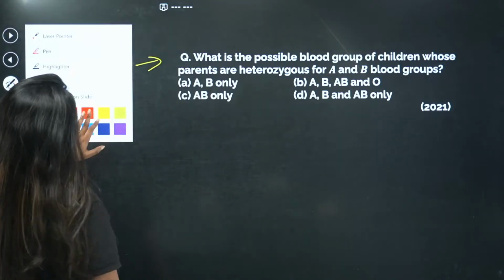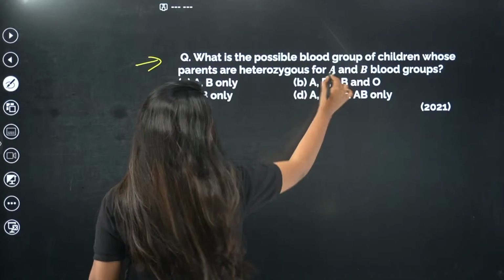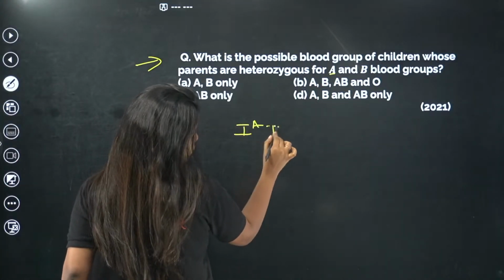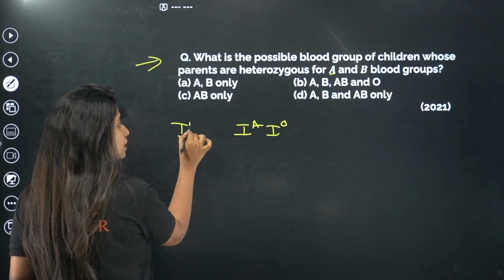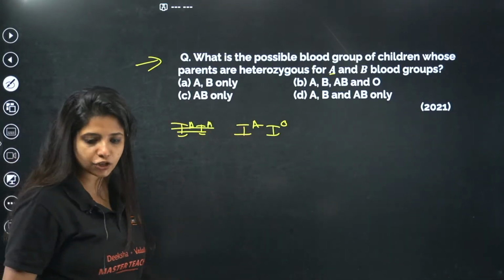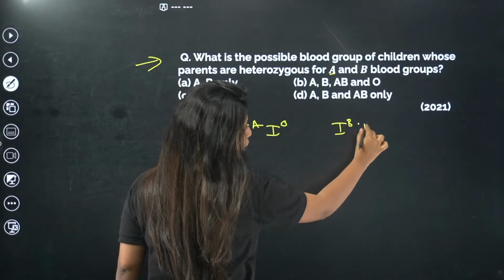When I say heterozygous for A and B blood group, it is going to be IAIO. If I said homozygous, it would have been this, but that is not the condition. That has not been asked over here. You have been asked about the heterozygous condition, so this is the one. The other one, for B, will be IBIO.